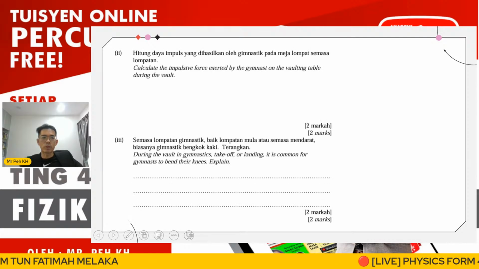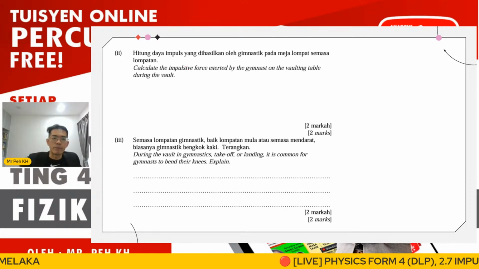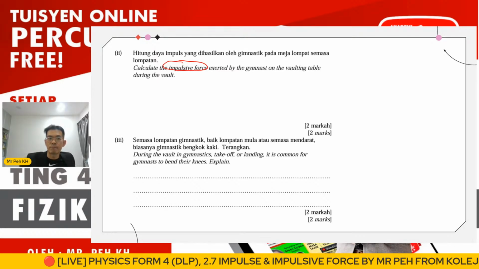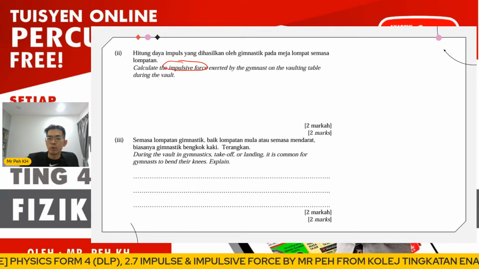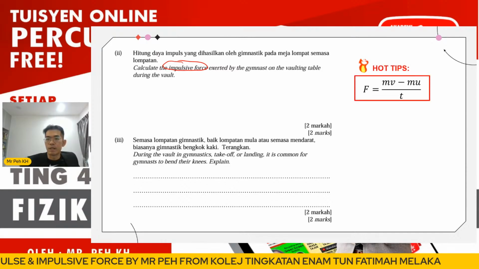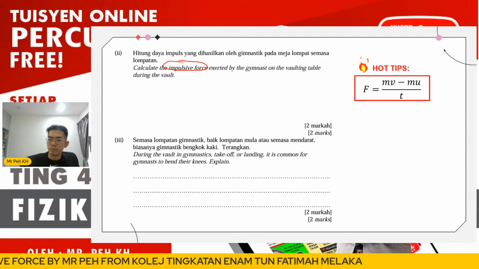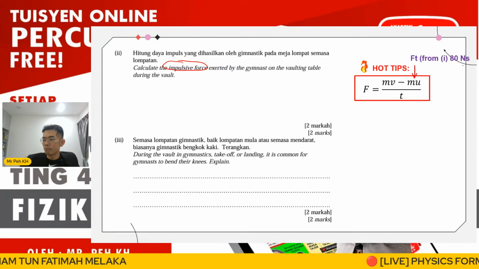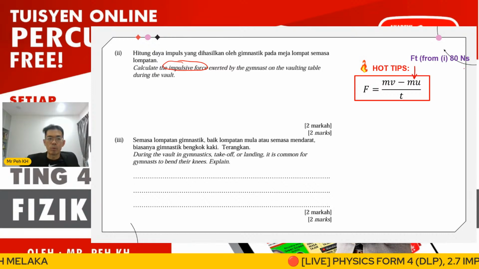Okay, so the next question, to calculate impulsive force. Again, you see here, for impulsive force we apply the formula F equal to mv minus mu over t. But the mv minus mu is actually the impulse. This is the formula I explained to you. And here, the mv minus mu is actually Ft. And the answer we get already is 80 Newton second, which we get from 1.